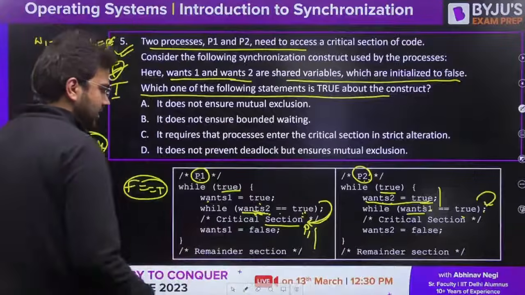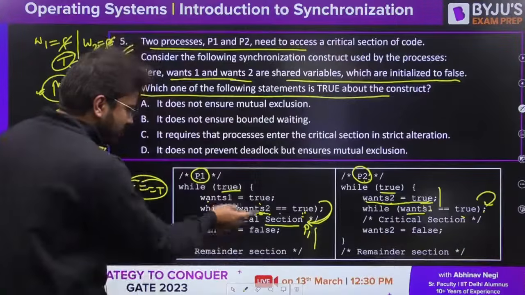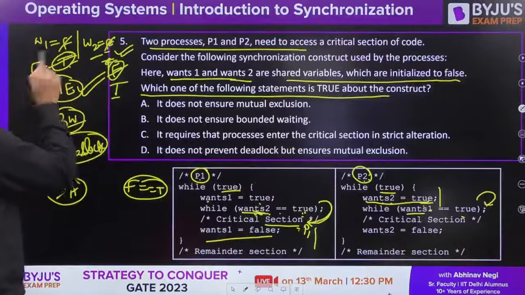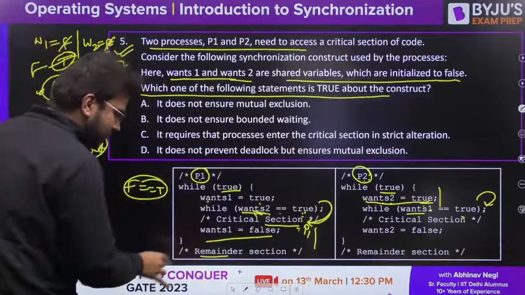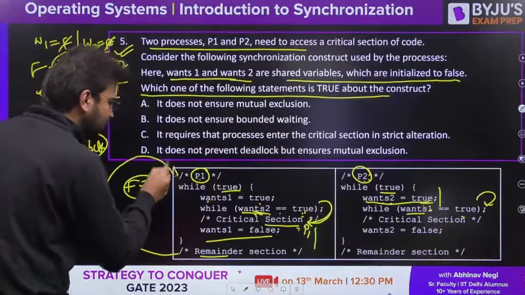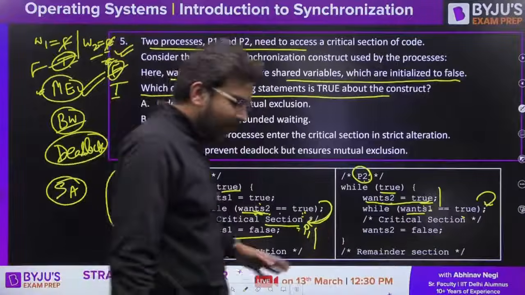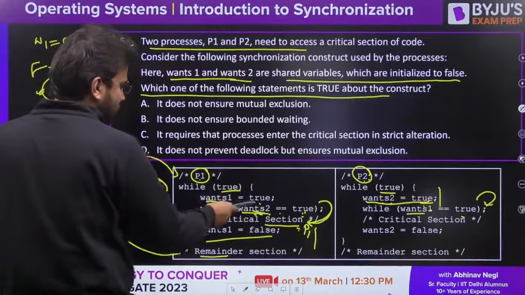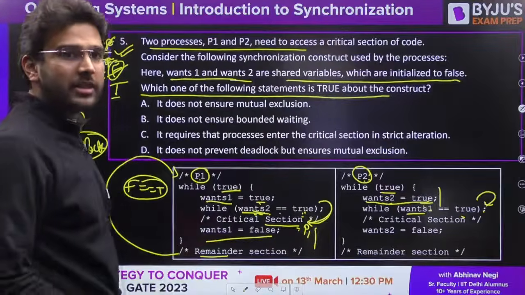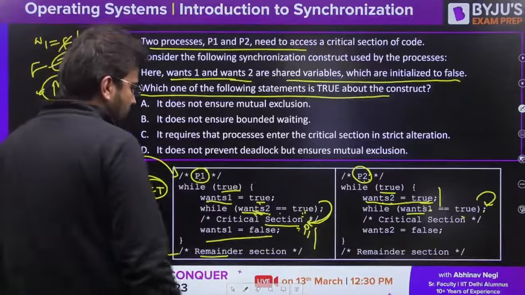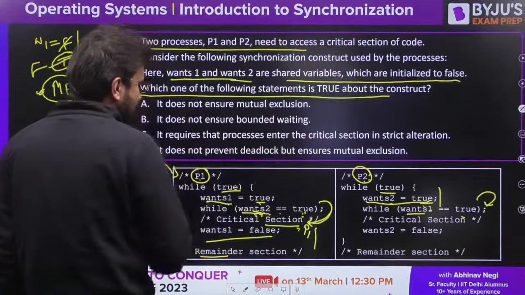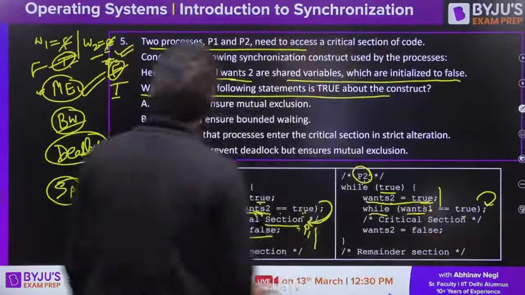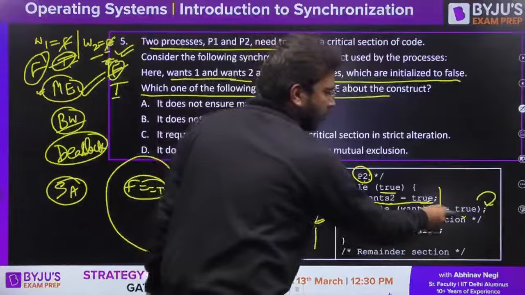Now carefully see this. Let's say P1 is executing the critical section and now wants1 is equal to false. Okay, let's make it false now. Now the remainder section, fine. Let's say P1 is trying to execute again. In this case, wants1 is equal to true. Now, let's say before wants1 is equal to true, P2 executes this while statement. So wants1 is equal to true, it is false here. False is equal to true, false.